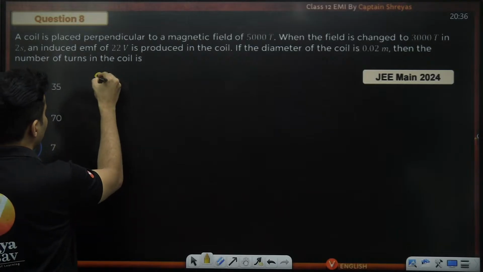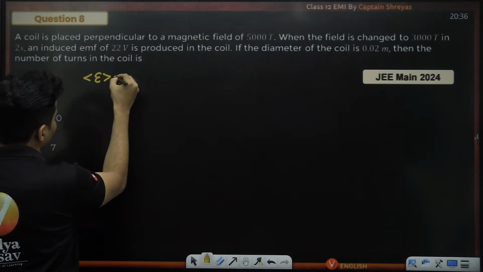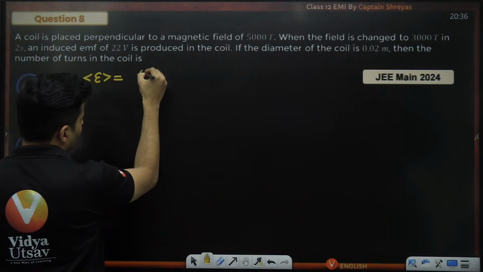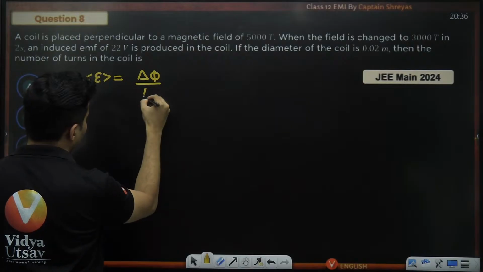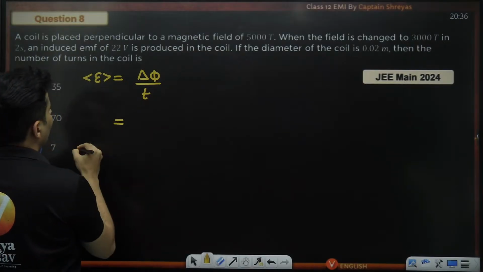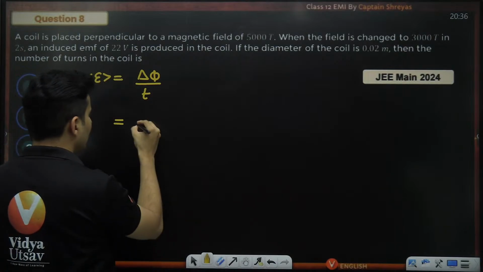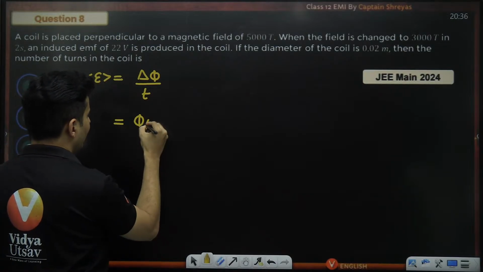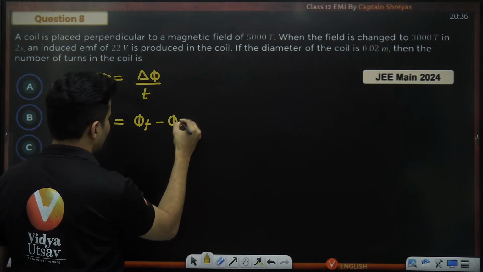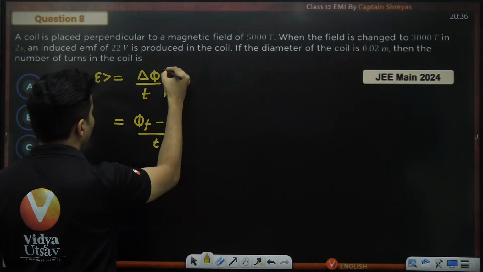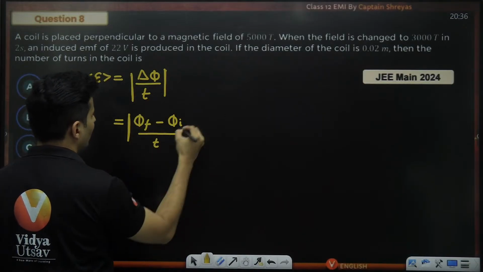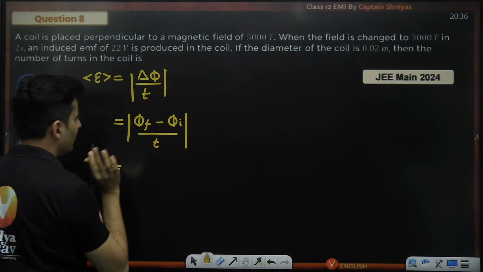So again, if you ask me, average EMF is the total change in the flux upon the time taken. Now that average EMF is given, how do we calculate the change in flux? It will be again final flux minus my initial flux. I'm always interested only in the magnitude. Please mind it, I'm never bothered about the direction, or right now at least.